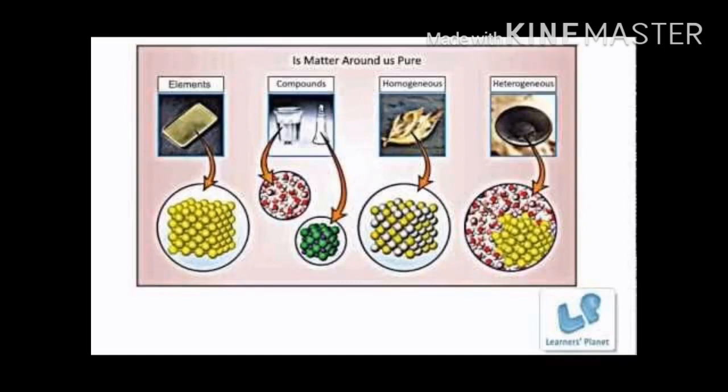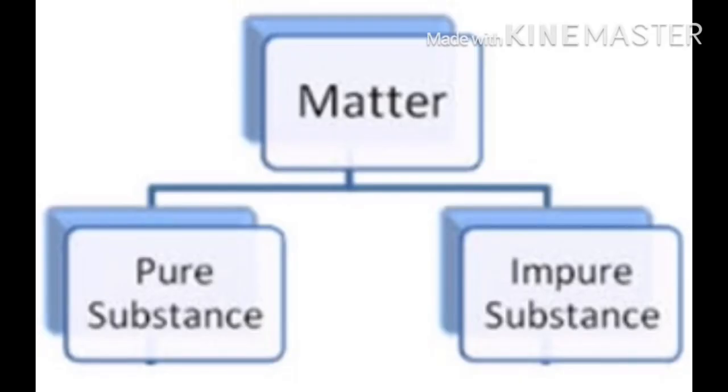What is a mixture? A mixture is a substance which consists of two or more elements or compounds in any proportion and not chemically combined together. Now, what are pure substances? A pure substance is one which is made up of only one kind of particles, that is, atoms or molecules.